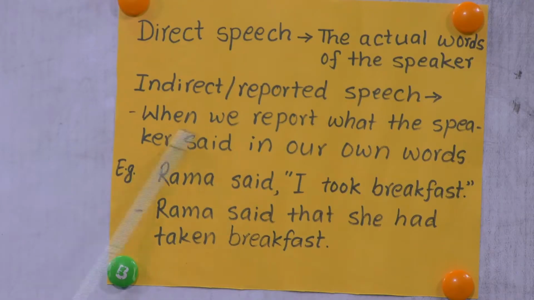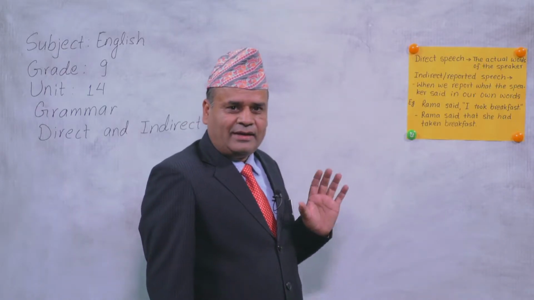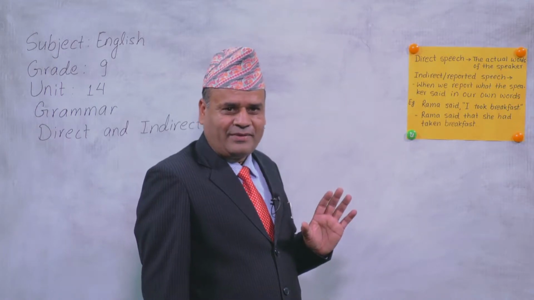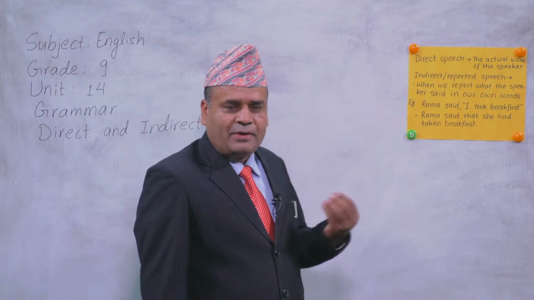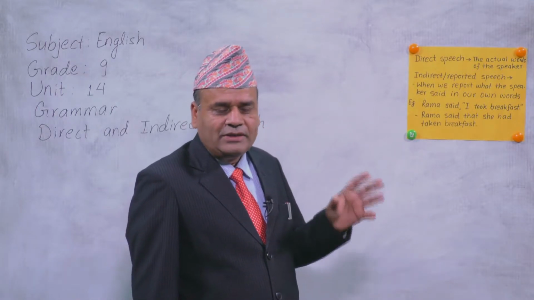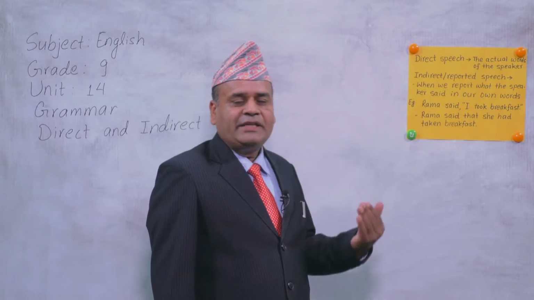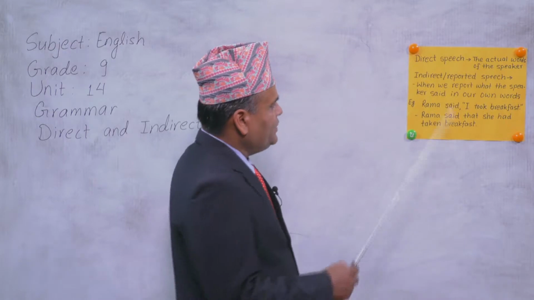It is when we report what the speaker said in our own words. Now, you can easily guess what happened. The three sentences were spoken by the mother and the twins, that means the sons. And the sentences were reported by Mrs. Jha, right?